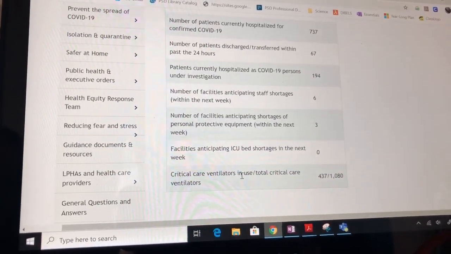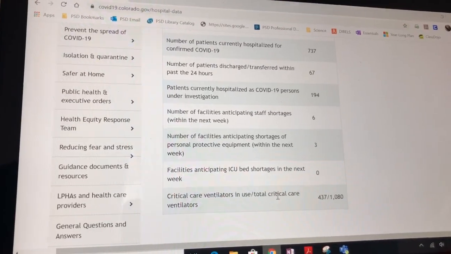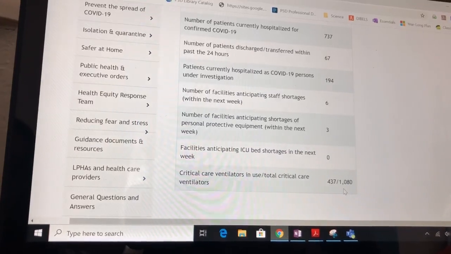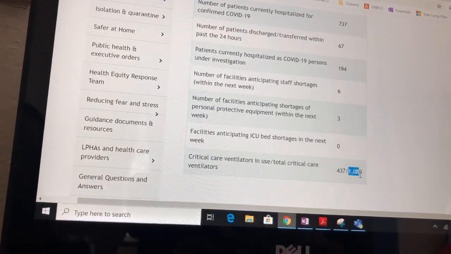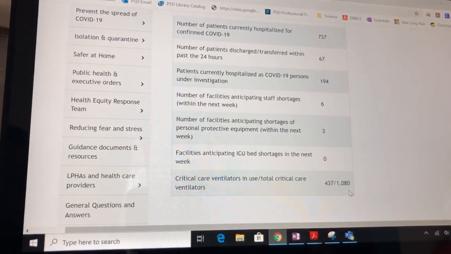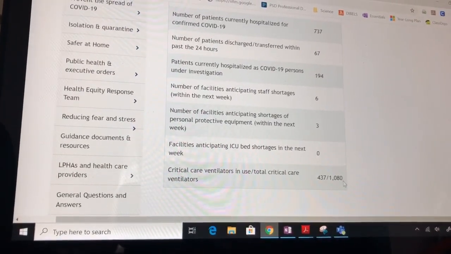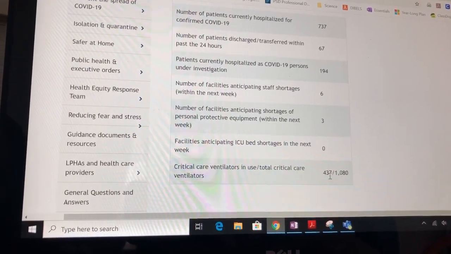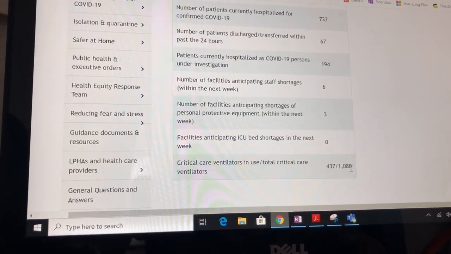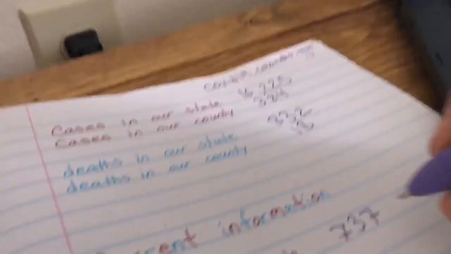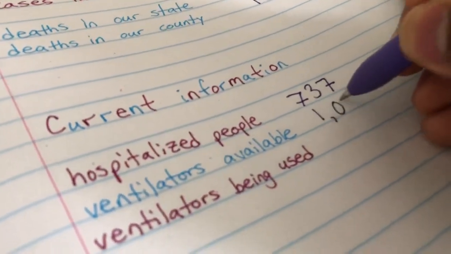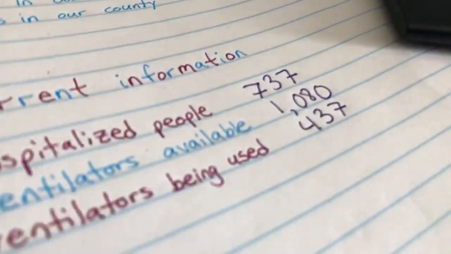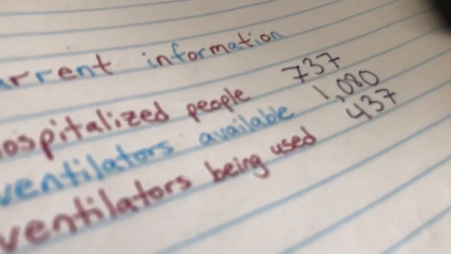Critical care ventilators in use over how many total critical care ventilators. So if we're looking for how many are available completely, it's the bottom number, like the bottom number of a fraction. It's 1,080. That's how many are available. And then it says how many are being used. There's 437 being used right now, and there's 1,080 available. So let's write that down. 1,080 available and 437 being used right now. Looks like that's all the information I was looking for.